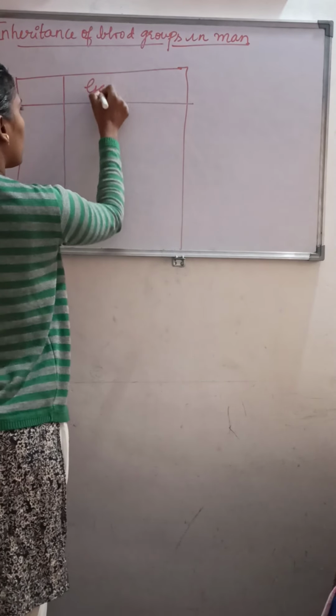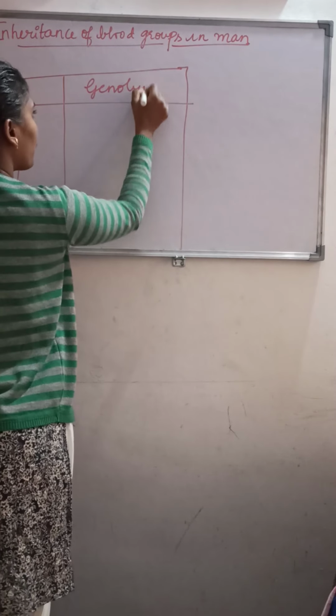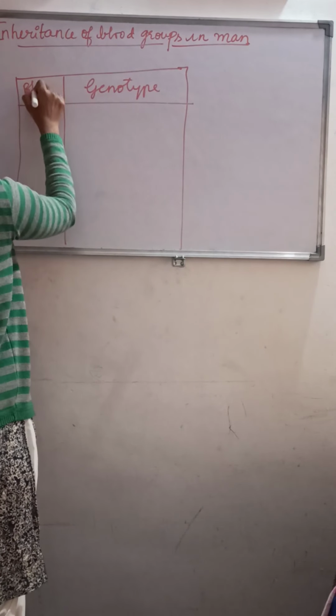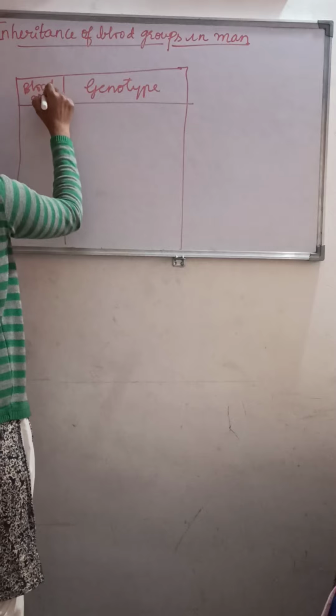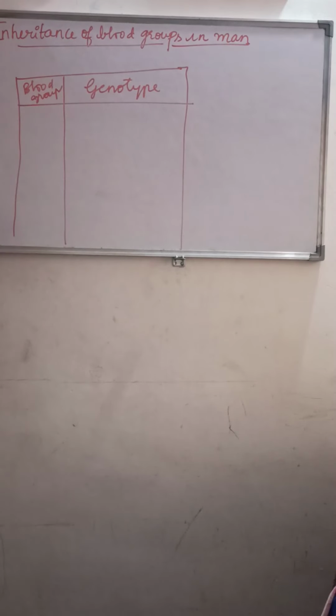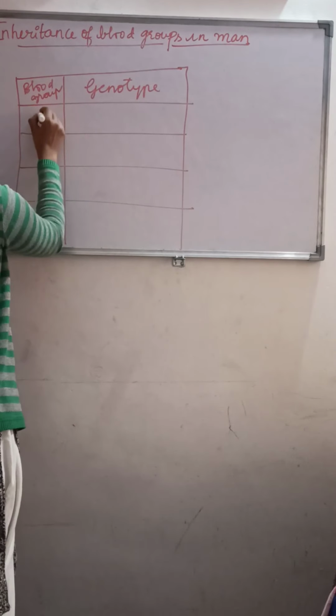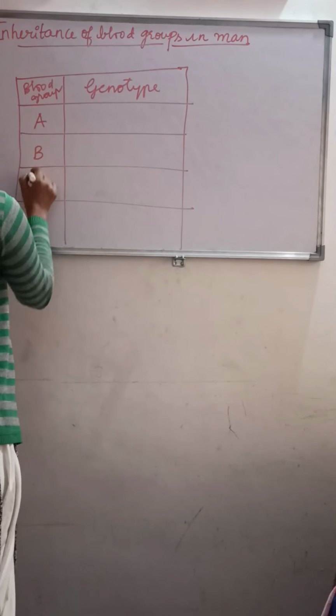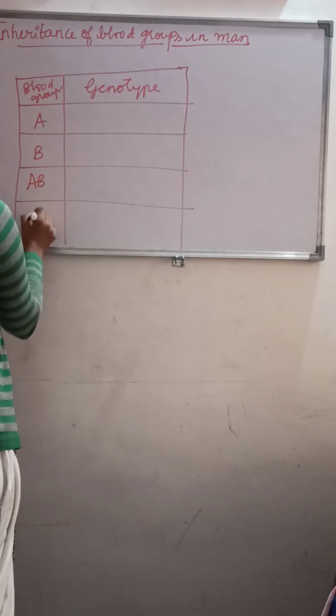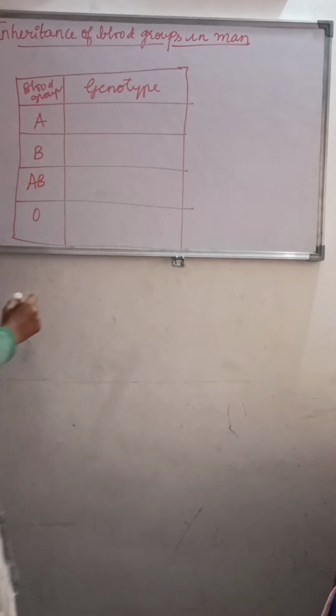This is the genotype, this is the blood group: blood group A, blood group B, blood group AB and blood group O.